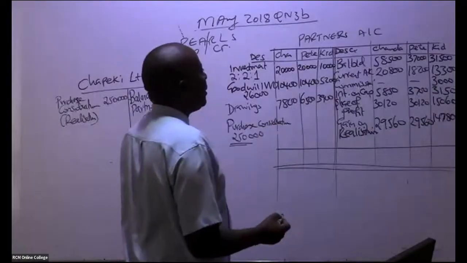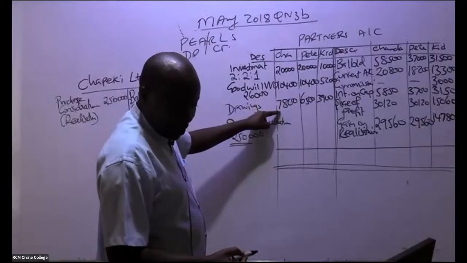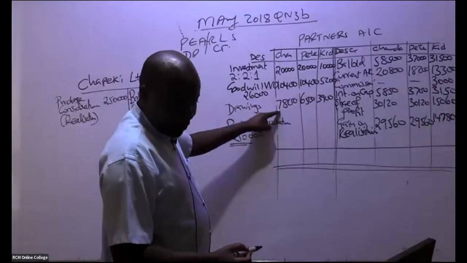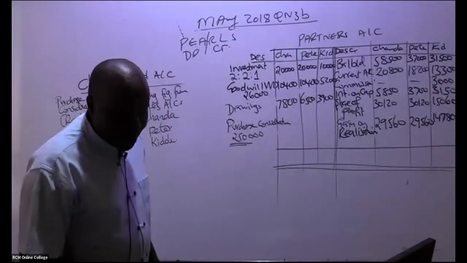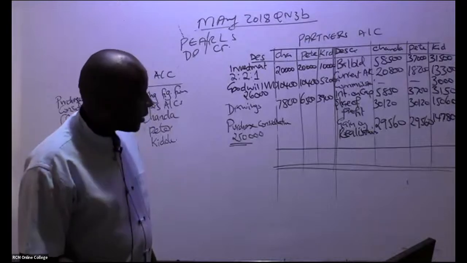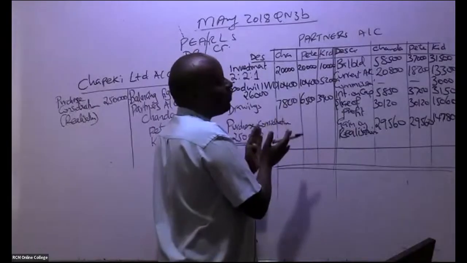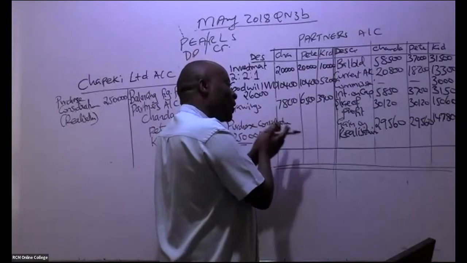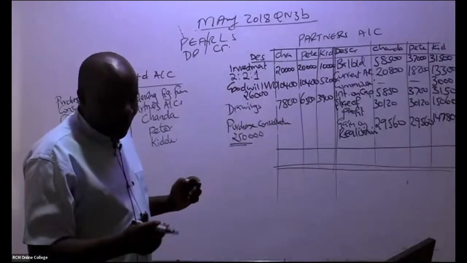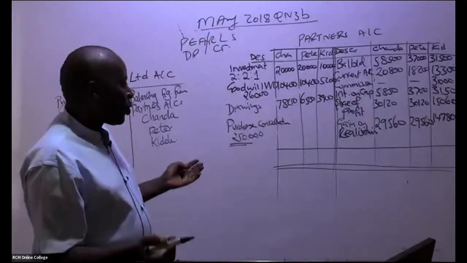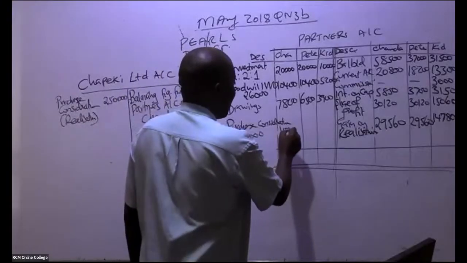So let's start with this ninja called Chanda. Are you able to add here for us 20 plus 10, 400 plus 7,800? So already Sharon has given us figures. Remember purchase consideration. If you want to know whether you are wrong, for partnership accounts, purchase consideration must always come to the debit side. Otherwise, you are wrong. A ninja, please, also you should be able to strive to do that. So somebody is telling me that this balancing figure is 106.